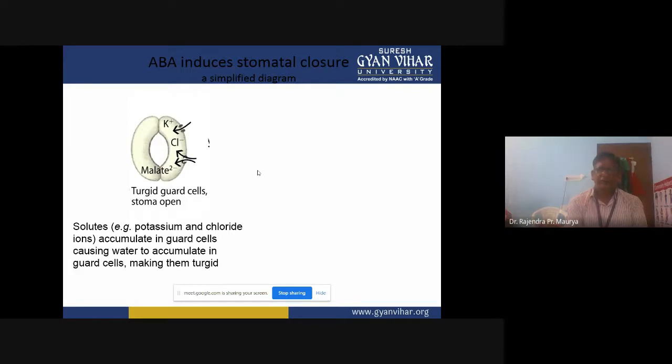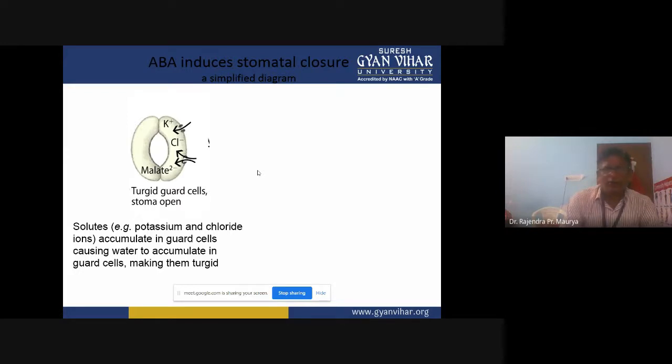These are the guard cells. Solutes, for example potassium and chloride ions, accumulate in guard cells, causing water to accumulate in the guard cells, making them turgid. The turgidity of these guard cells is helpful in stomata opening.